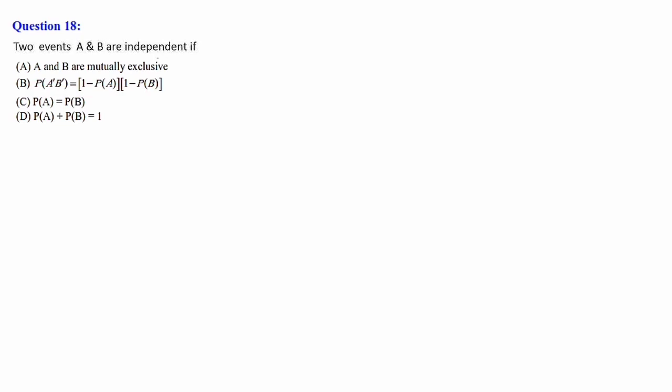So let's check it. Here 2 events A and B are independent, so we know the condition P of A intersection B is equal to P of A into P of B. Instead of A we substitute A dash, and instead of B we substitute B dash. That means P of A dash intersection B dash is equal to P of A dash into P of B dash.